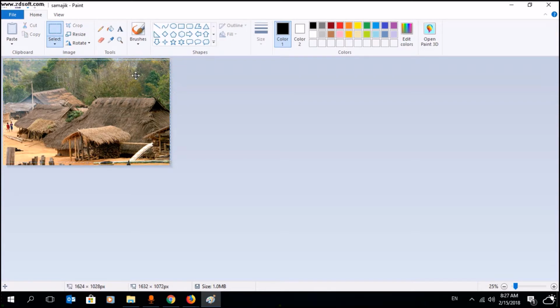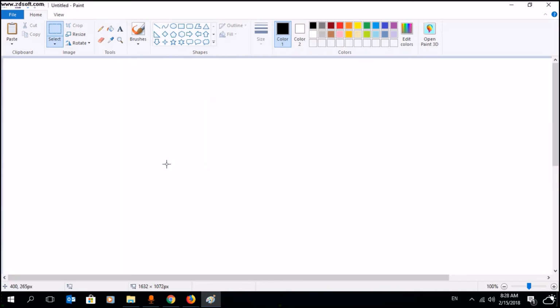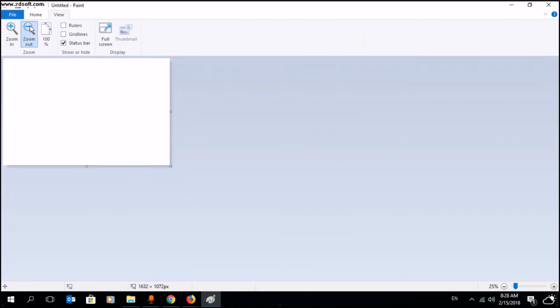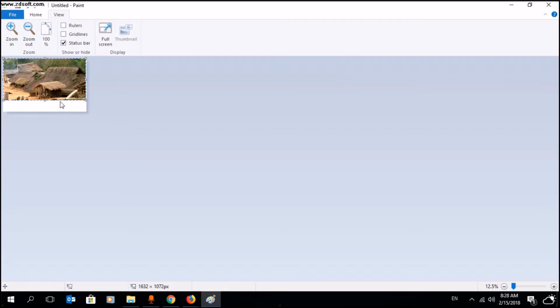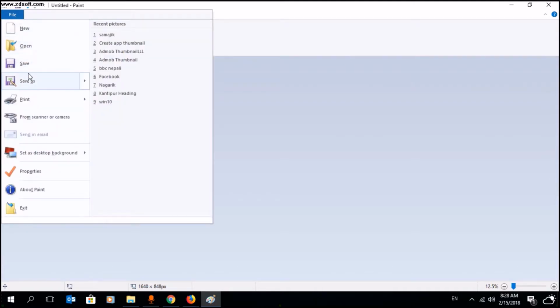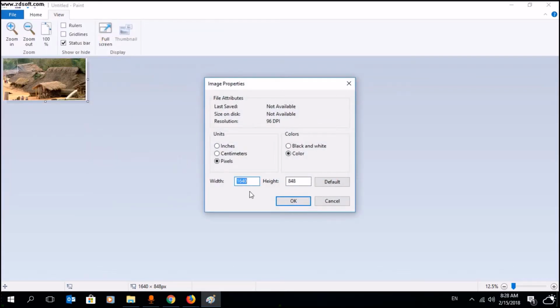No worry, guys, you can do it like this: copy this one, Control N for a new page, don't save, then make a small view, then paste here, right? Then just minimize this one. Your page should be a little bigger, so check properties. Oh, this is a very big page, guys. Do you think 700 by 350 is enough?